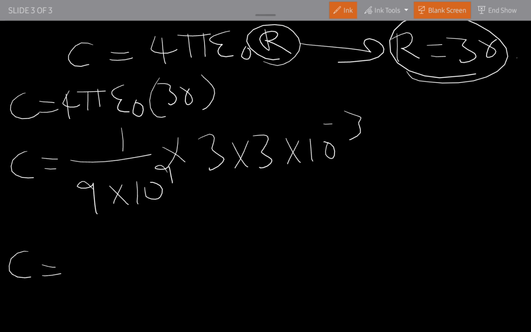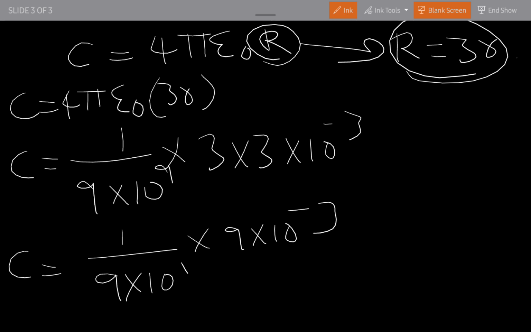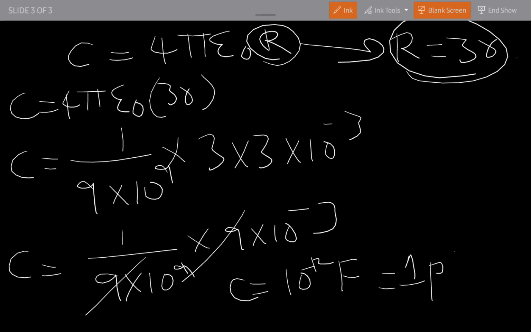So 9 gets cancelled and we get 10 power minus 12 farad, which is 1 picofarad. Among the options, only 1 picofarad is given, so this is option B.